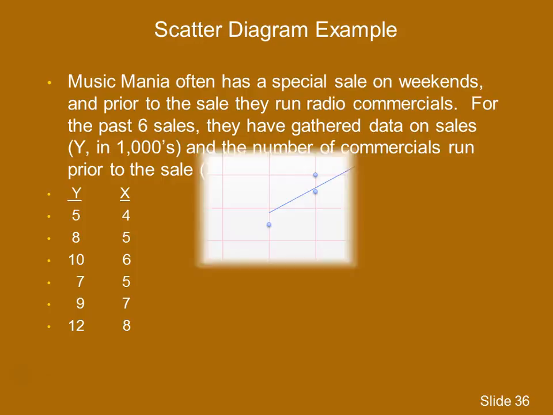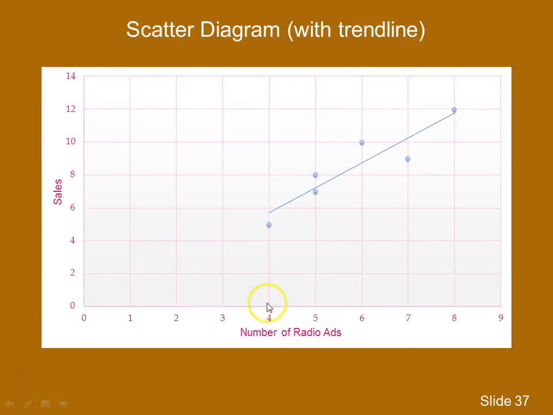So if you simply plot those points, you will get the following trend line. Sales again on the vertical axis, the number of radio ads on the horizontal axis. Just plot the points, put a trend line through it, and we can see an upward sloping or positive relationship.